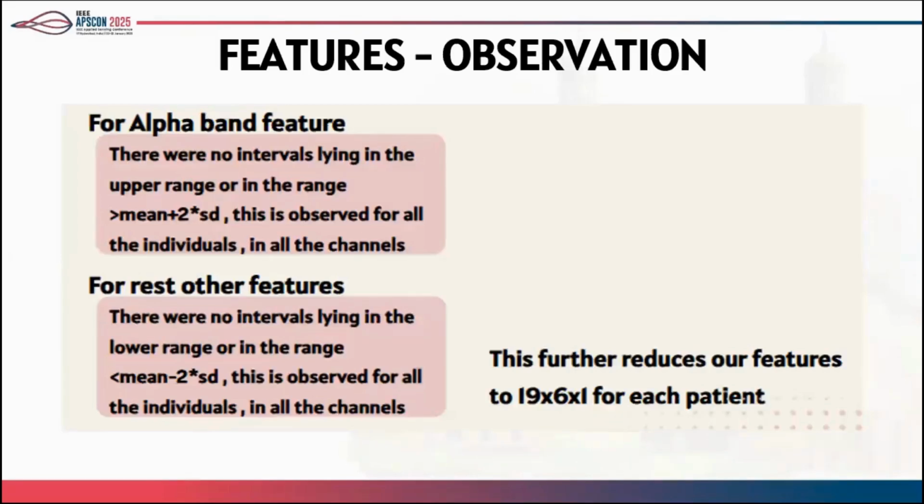One important observation was that there were no intervals lying in the upper range, that means greater than mean plus 2 times SD, in case of the alpha band feature, and for all other bands there were no intervals lying in the lower range. So this further reduced our parameters.